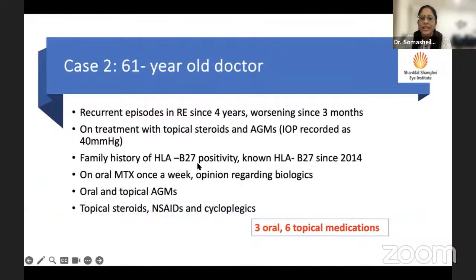Because of HLA-B27 positivity, he was treated with methotrexate, and they were on the verge of starting biologicals for him because his inflammation would not go down. And of course, he was on anti-glaucoma medications, steroids, etc. So when he presented to us, he was on 3 oral medications in all and 6 topical medications in all for the disease in his one eye.